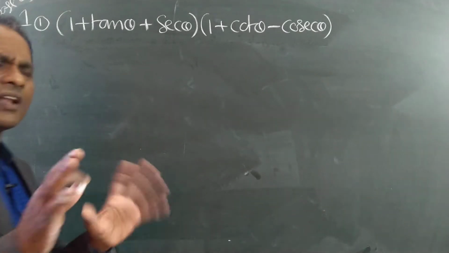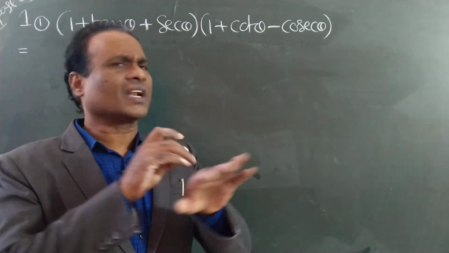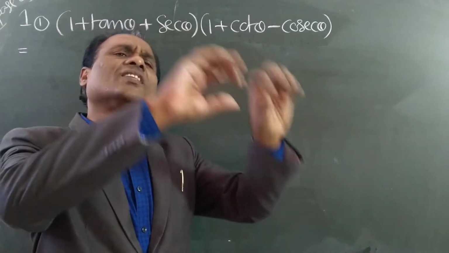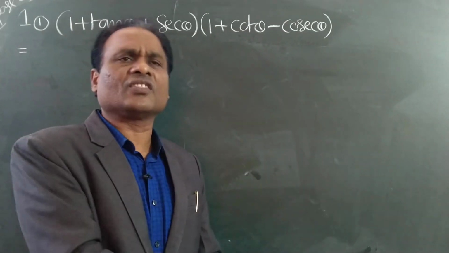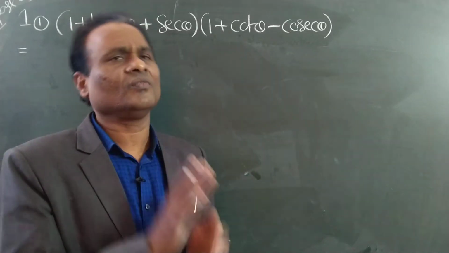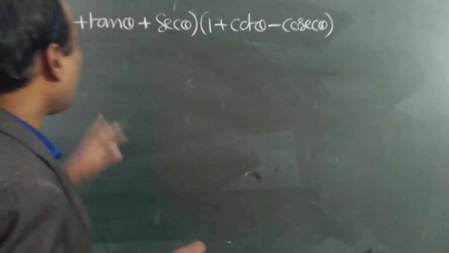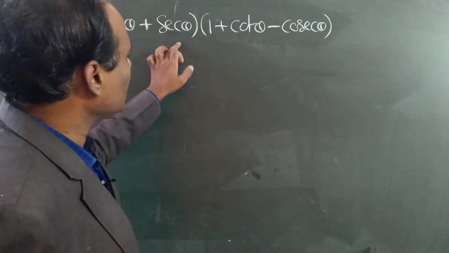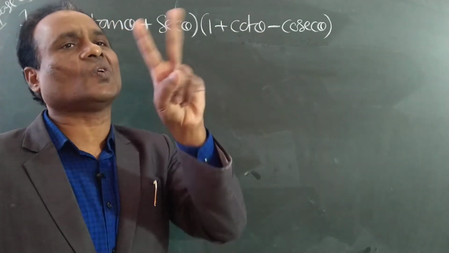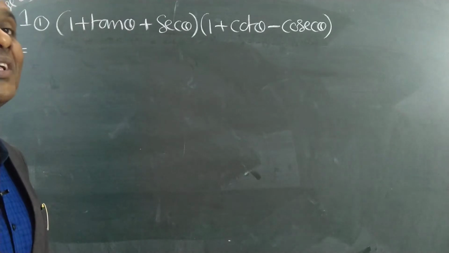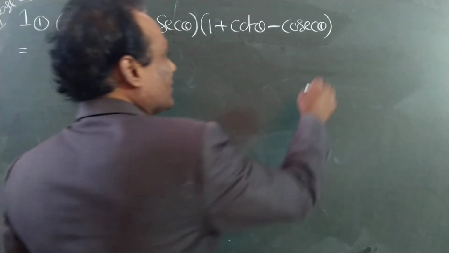So another method is, suppose if you won't get any idea, change the problem into sine and cos. Most of the cases, if you change the problem into sine and cos, we will get it. So I am changing this tan, secant, cot, cosecant total into only sine and cos, only two ratios. How? We have the formulas. See here.